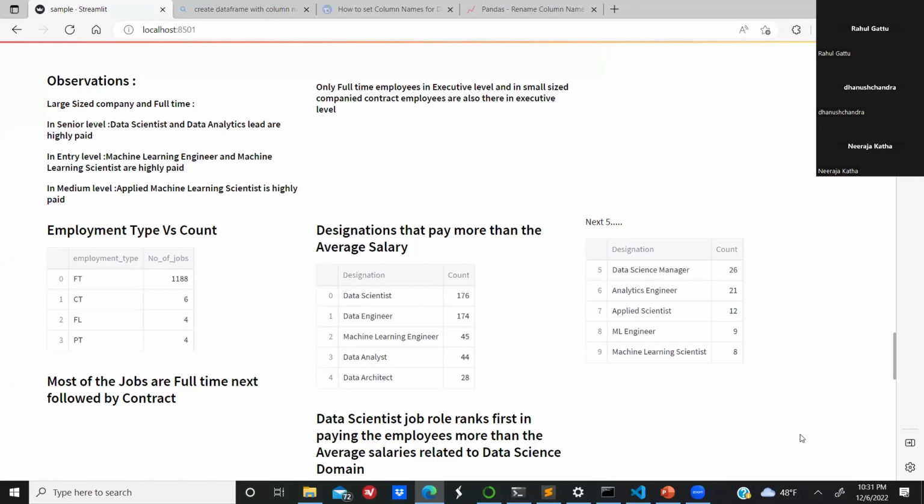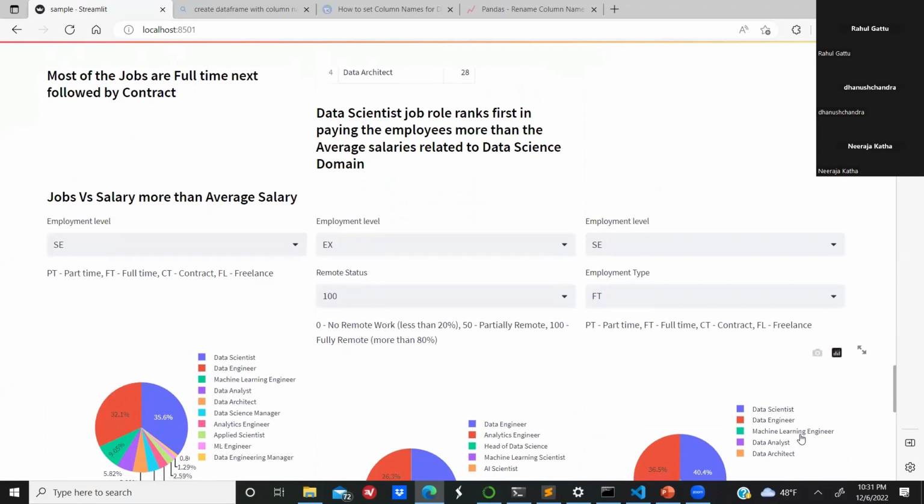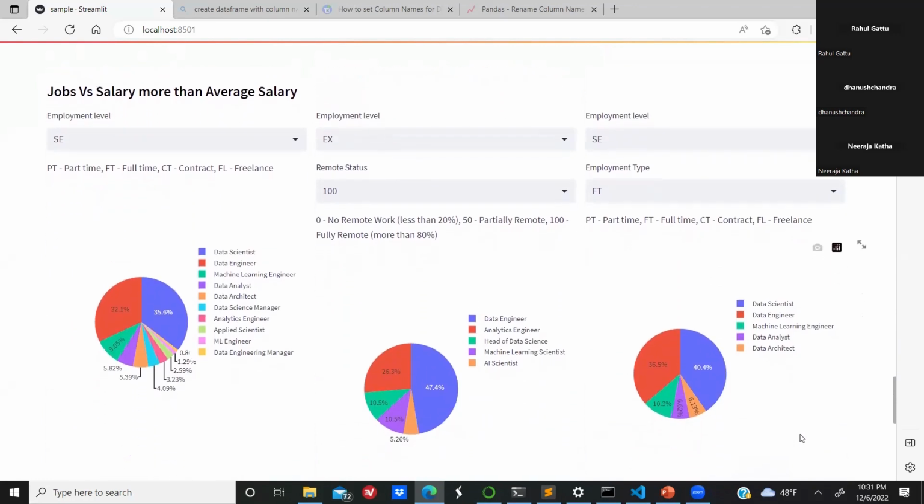So when we further scroll down, we have visualized using various parameters like employment level, remote status, and the employment type. In the first visualization, we can see for the employment level as senior, the data scientist position is paying more than the average salary.